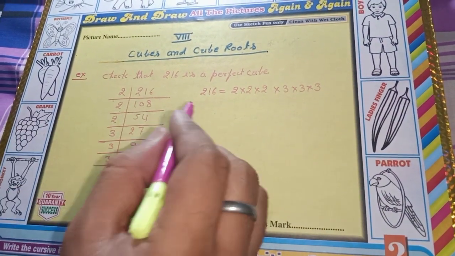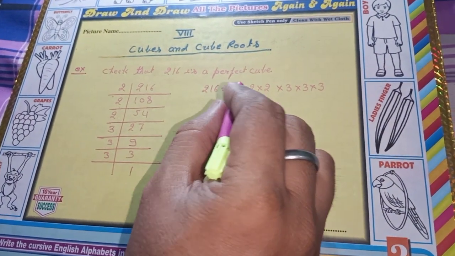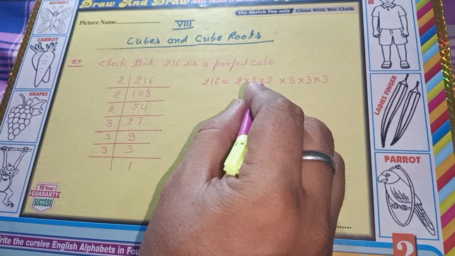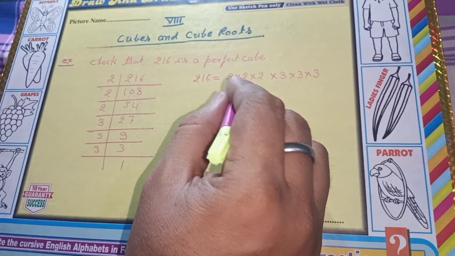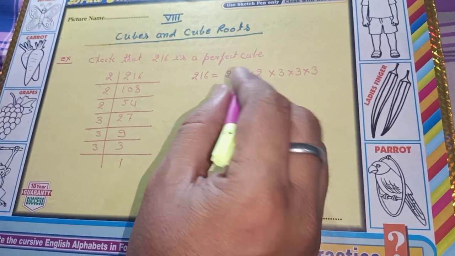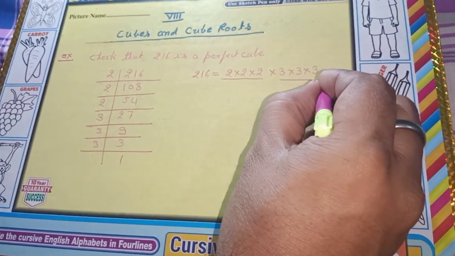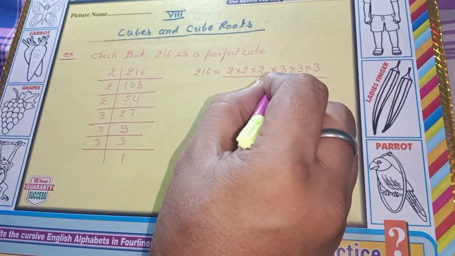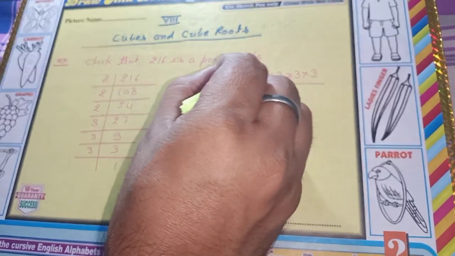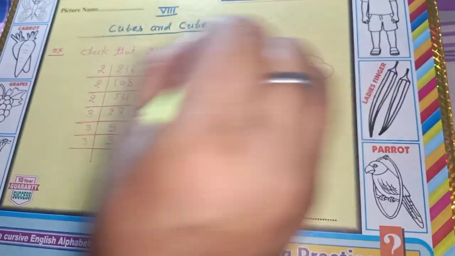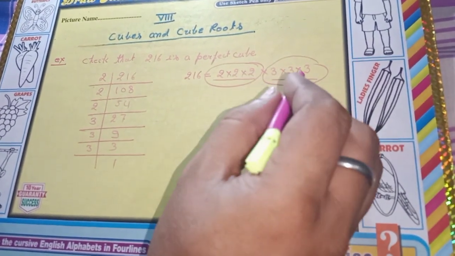Now we make groups of the same number, and each group has 3 numbers of the same digit. Here, the first group is that, the second group is that. In both groups there are 3 numbers of the same digit, and the groups are completed, with no extra or missing number.